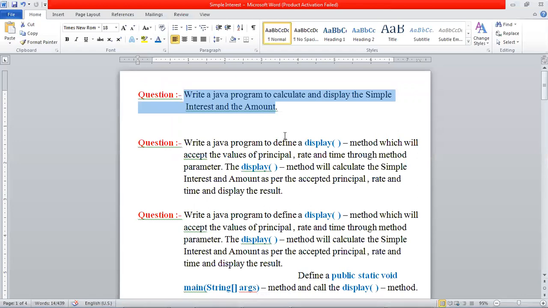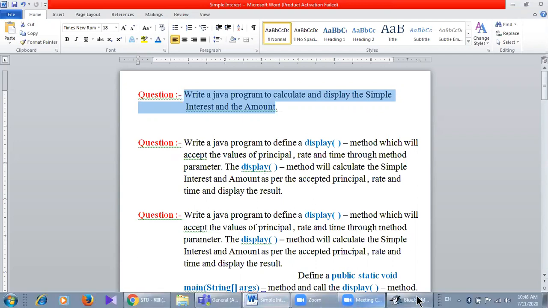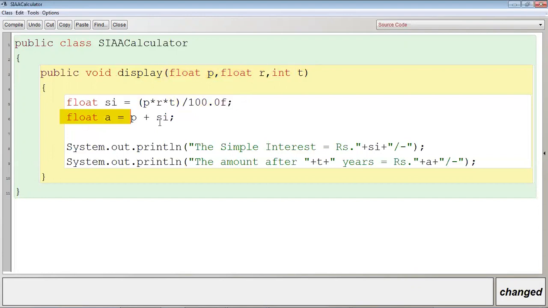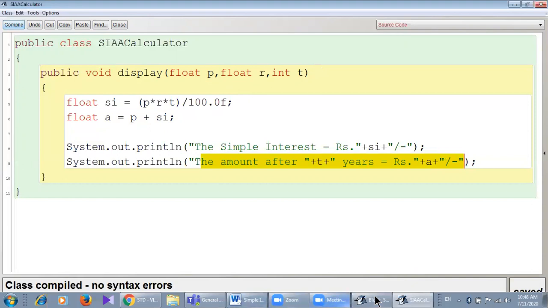Write a Java program to define a display method. Okay, you will have to compulsorily use the name of the method display, and display method will accept the values. Okay, and display method will calculate the simple interest, amount and principal accepted and display the result. So what we will have to do in question number 2, see, I will change the method name to display because this is the demand of the question and all the things are same. Display method will take 3 parameters, principal, rate and time. It will calculate the simple interest and amount and display them. Clear? So question number 2 is also completed.